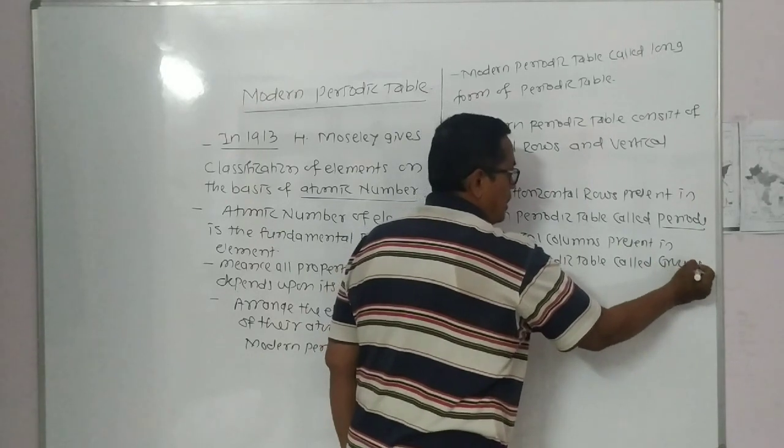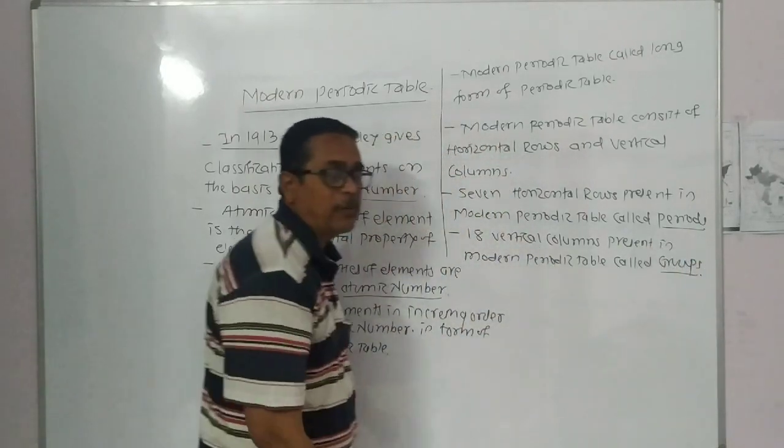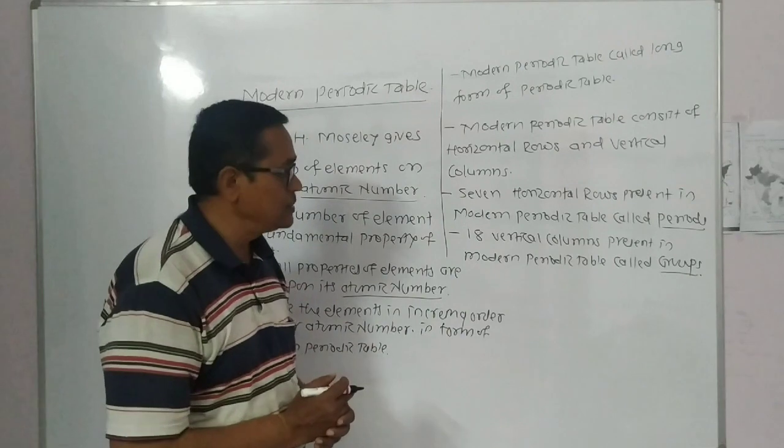That is the structure of the modern periodic table: periods and groups.